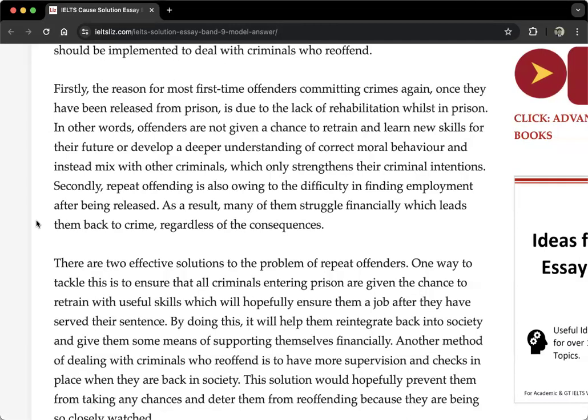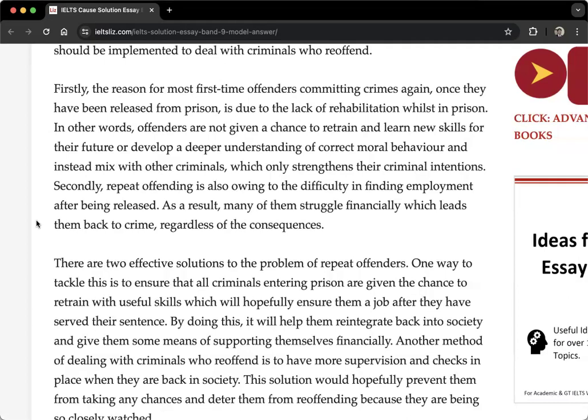So they cannot understand how to behave normally among people. And instead, they mix with other criminals. So it means they talk to other criminals in prison. And this only strengthens, like improves or makes stronger, their criminal intentions, their criminal desires.